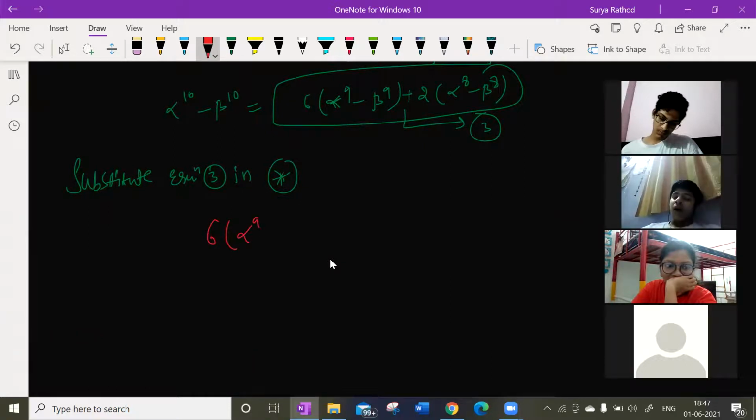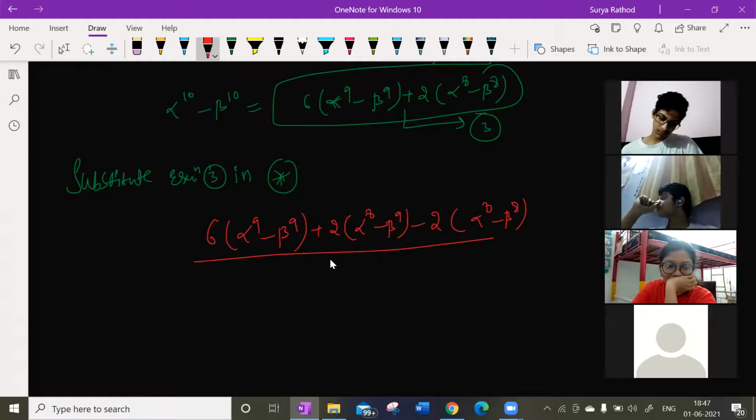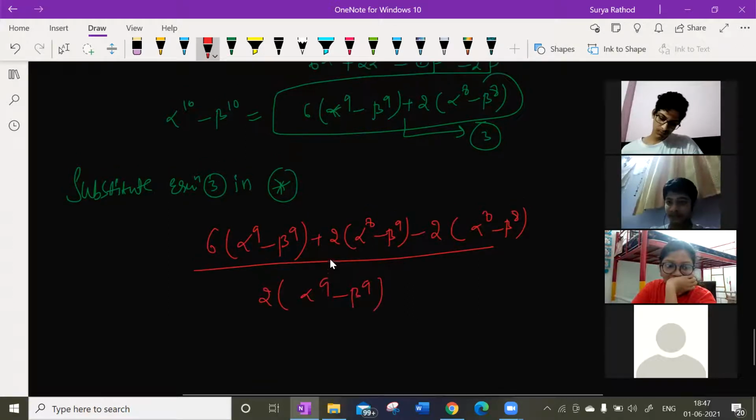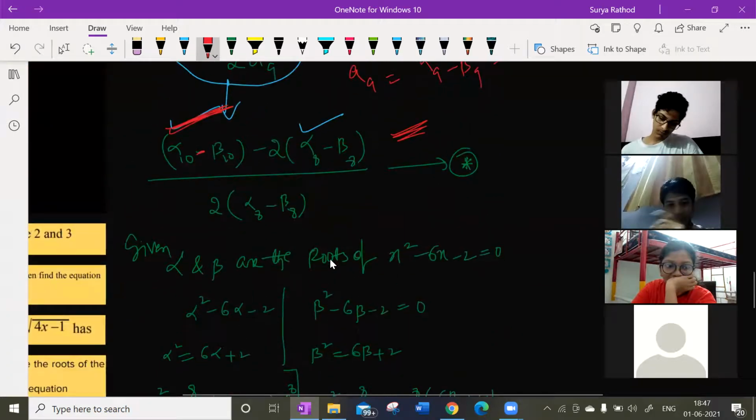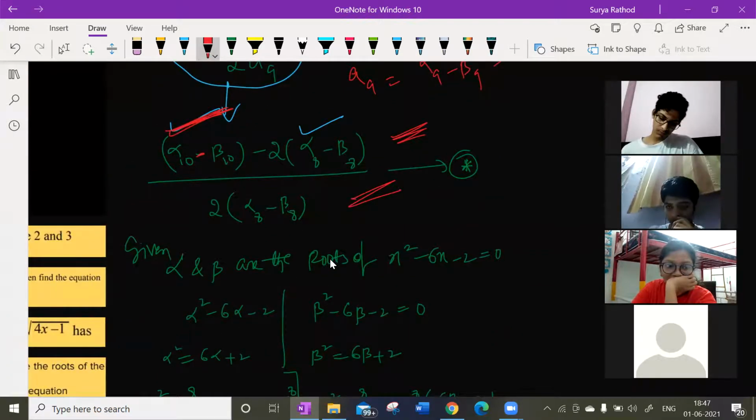6 times alpha to the power of 9 minus beta to the power of 9 plus 2 times alpha to the power of 8 minus beta to the power of 8, minus 2 times alpha to the power of 8 minus beta to the power of 8, divided by 2 times alpha to the power of 9 minus beta to the power of 9. That is what my star equation was, isn't it? Look at this here, same thing I'm writing here. I'm substituting in place of this, in place of that.